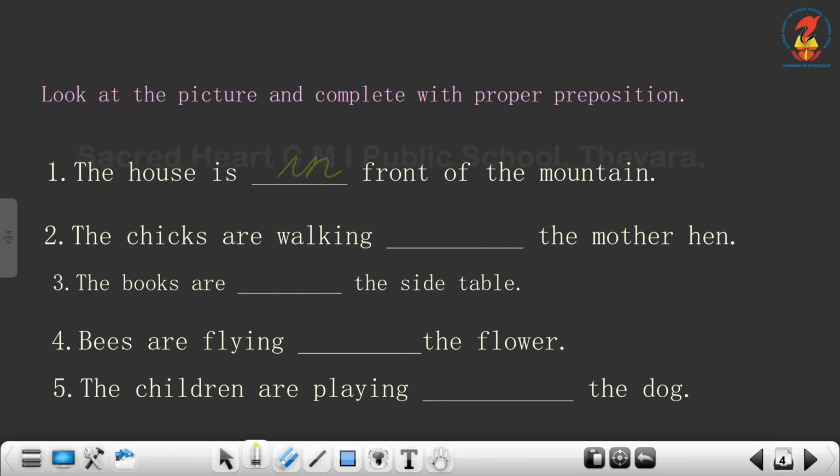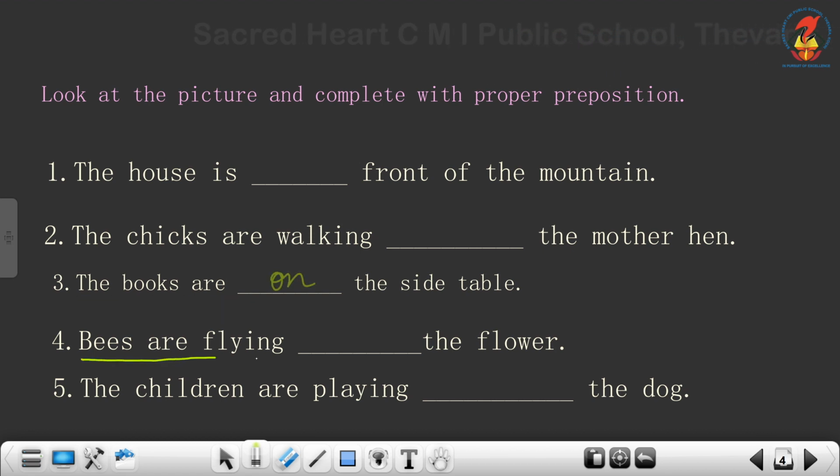Okay. Second one, the chicks are walking dash the mother hen. The chicks are walking behind the mother hen. Understood? Third one, the books are dash the side table. So where are the books? The books are on the side table.